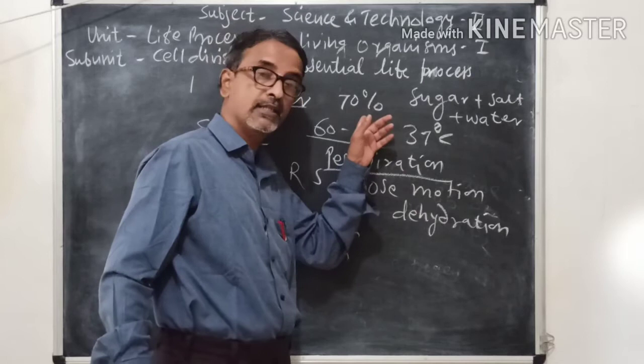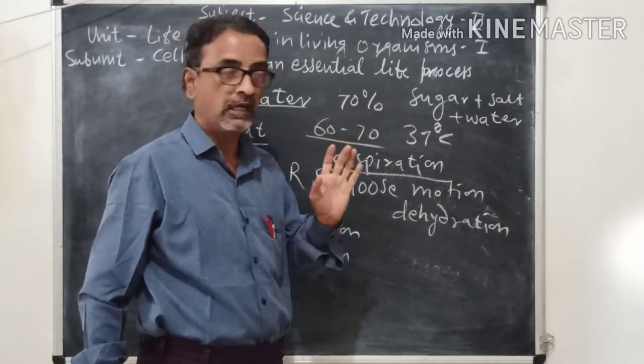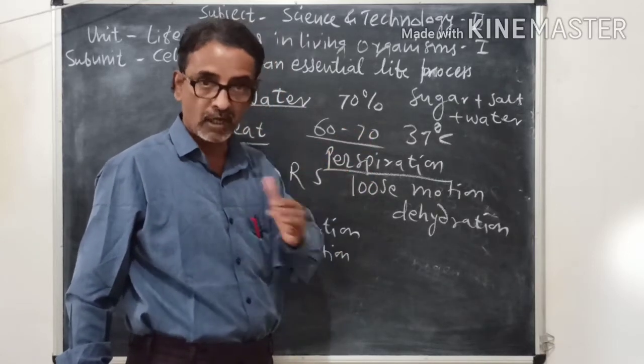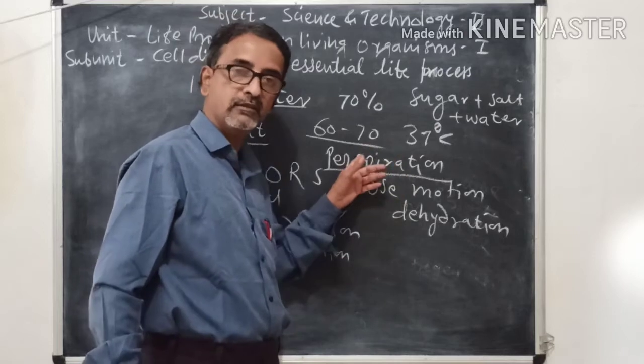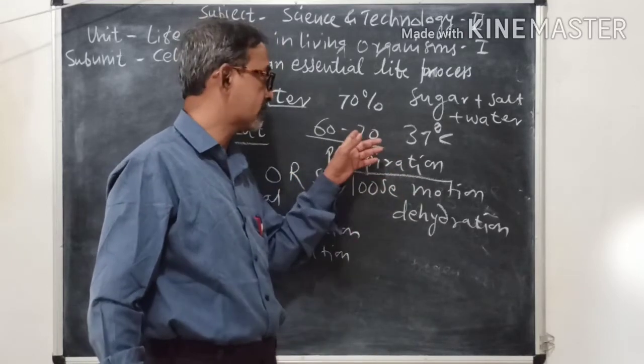Each cell has 70% of water by its weight, and this water level is maintained. If it is disturbed, as we have seen, then we maintain it by drinking more water, and hence water is also an essential nutrient.